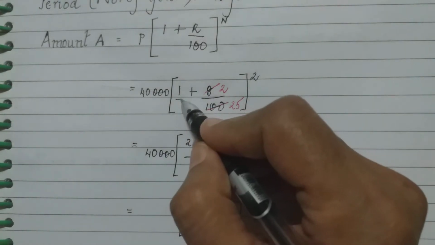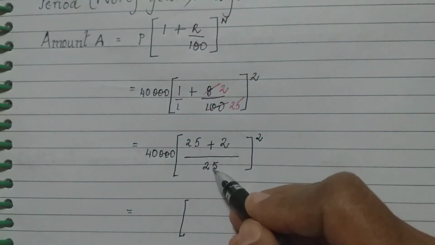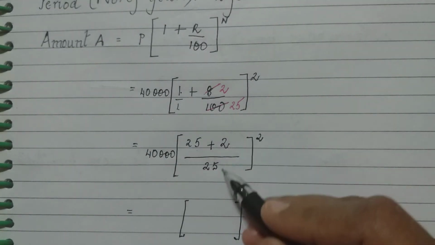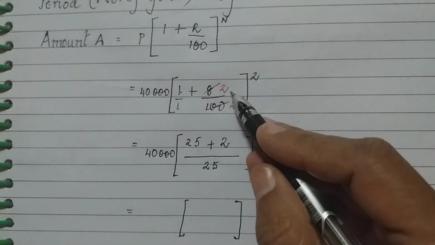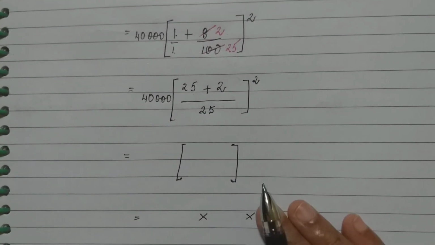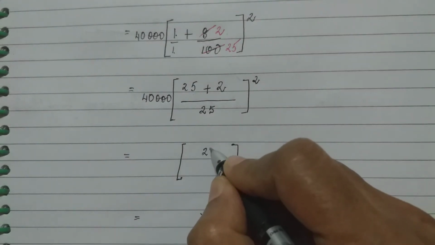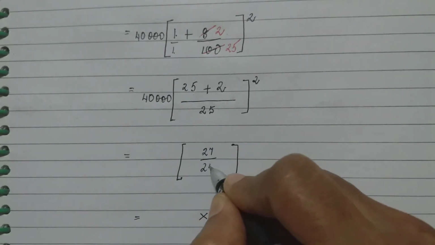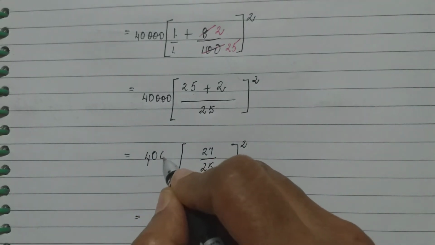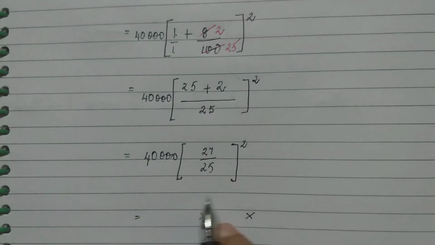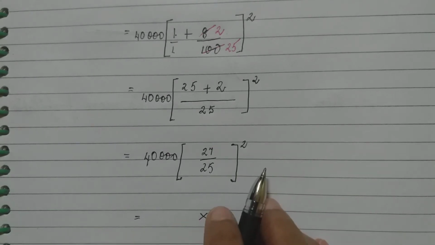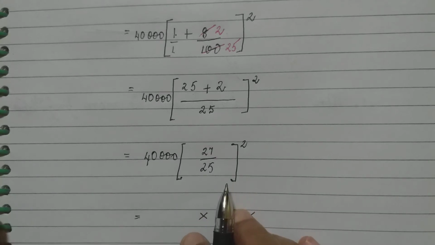Here the denominator is 1, 1 goes in 25, 25 times. 25 goes in 25 one time, 1 into 2 is 2. Now we add 25 plus 2, that will be 27 upon 25 the whole square, and outside is 40,000.